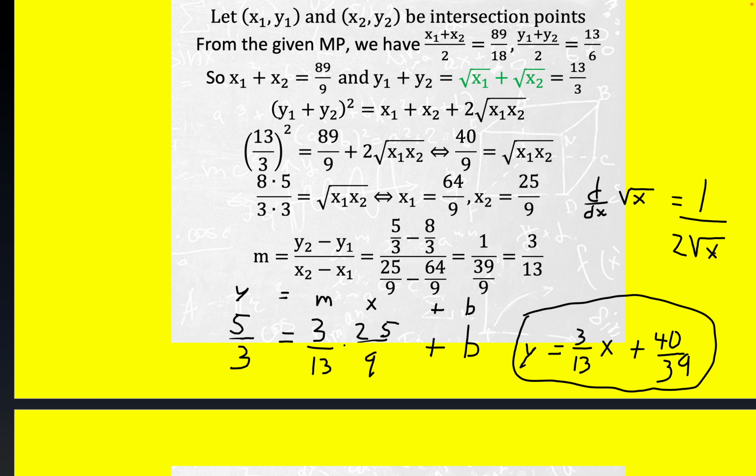If you check 3, you get 1 over 2 root 3 for the slope at 3. Notice this number and this number are fairly close. This is not quite 1/4, somewhere in that range.